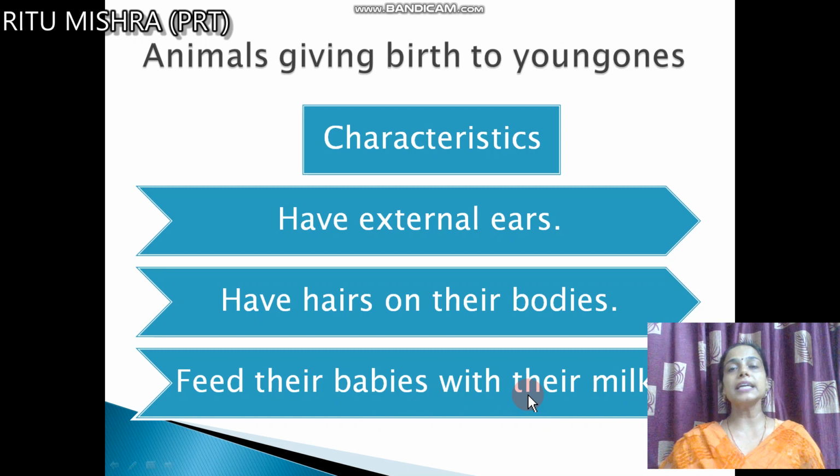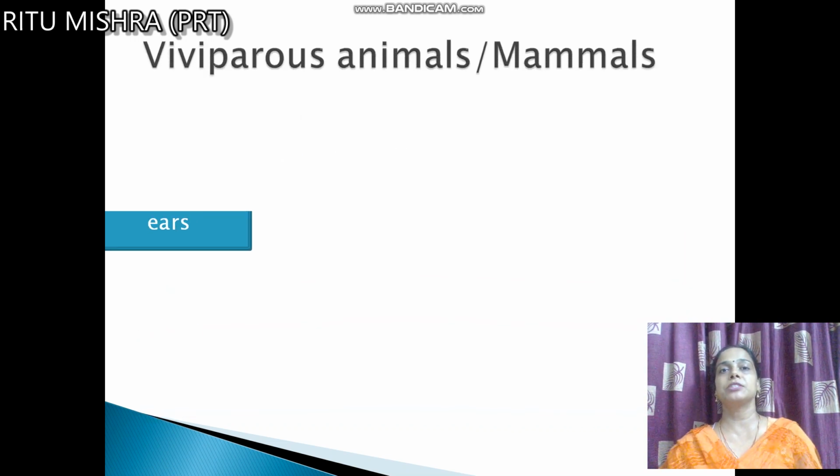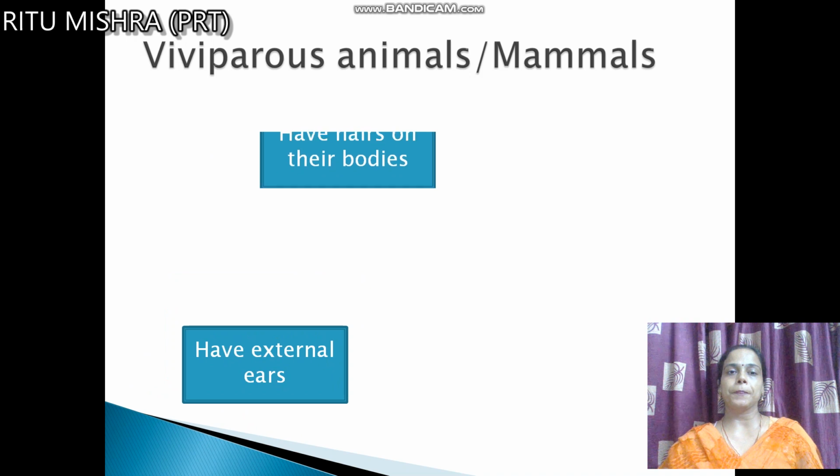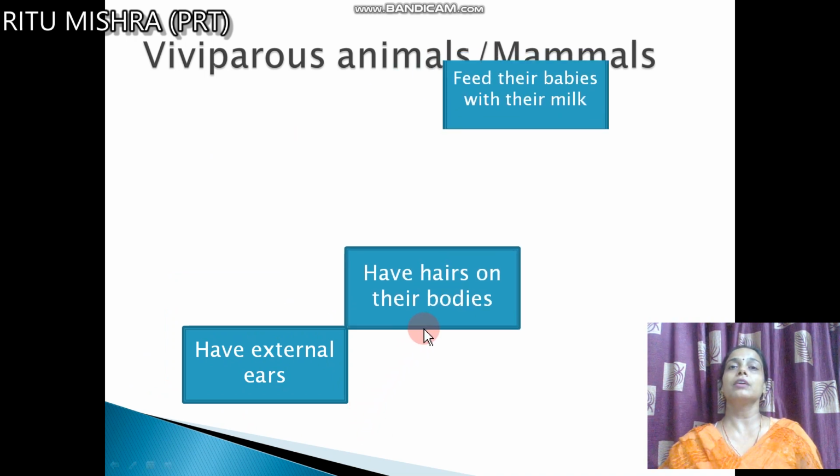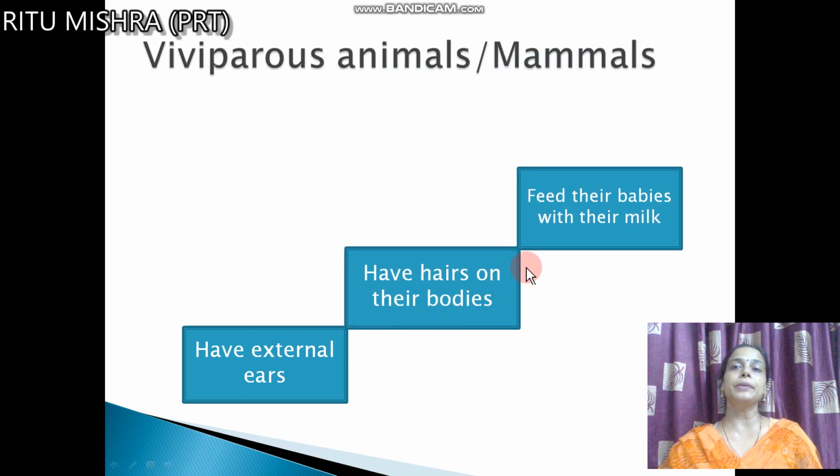And because of this characteristic only, they are having two different names also. They are called viviparous and also mammals. So just with the help of the animated video, you just see they have external ears, they have hairs on their bodies, they feed their babies.